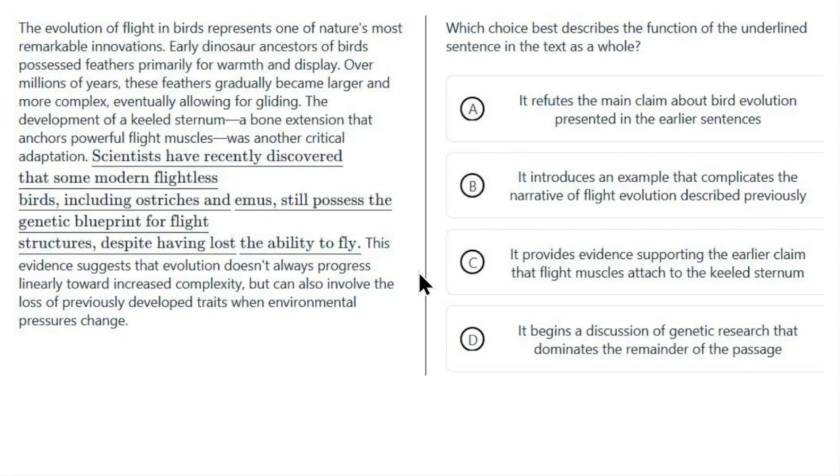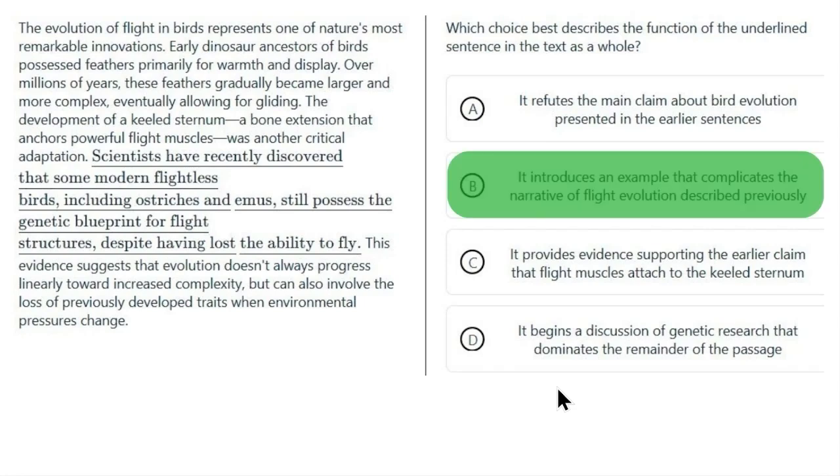C, it provides evidence supporting the earlier claim that flight muscles attach to the keeled sternum. No, that's just not what the sentence is doing at all. D, it begins a discussion of genetic research that dominates the remainder of the passage. No, I think this is all talking about just evolution and to an extent genetics, but this sentence isn't specifically talking about that. It's giving an example that complicates the narrative of flight evolution. So B is the correct answer.